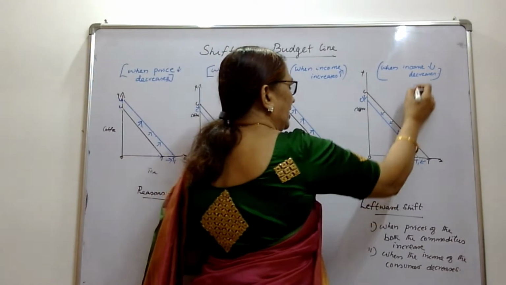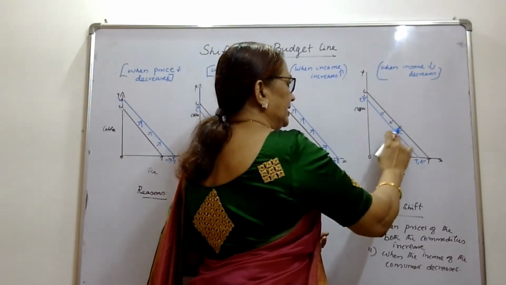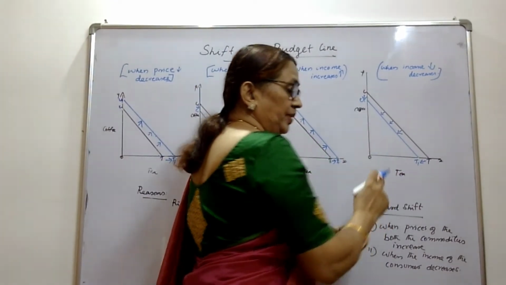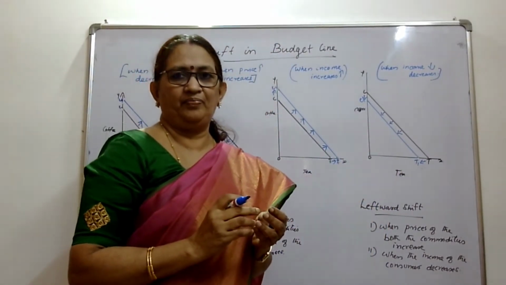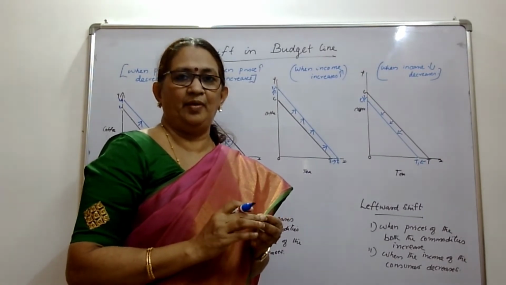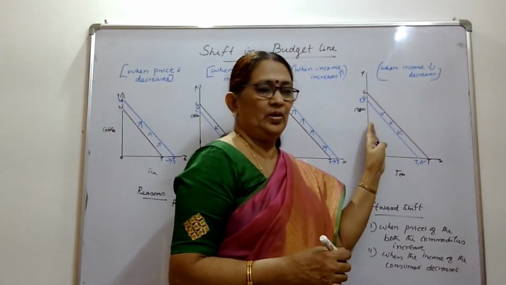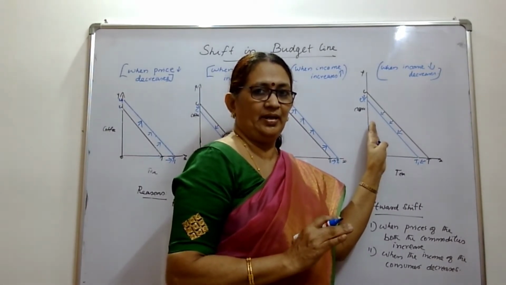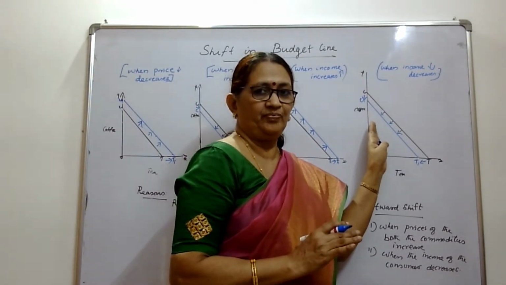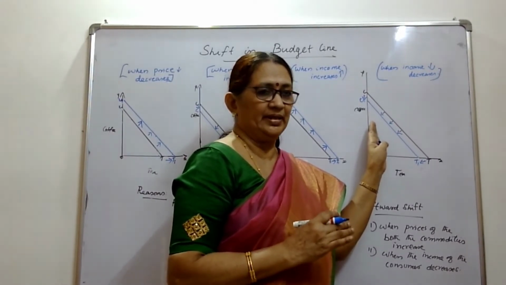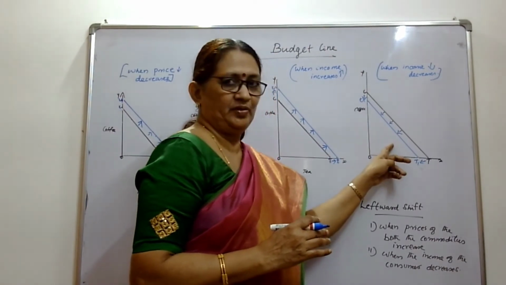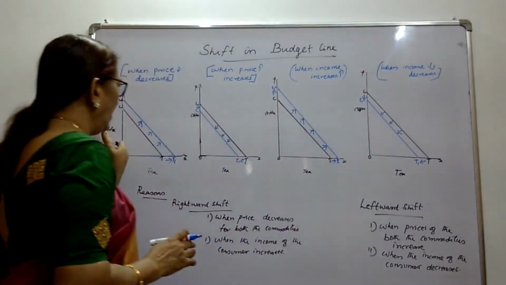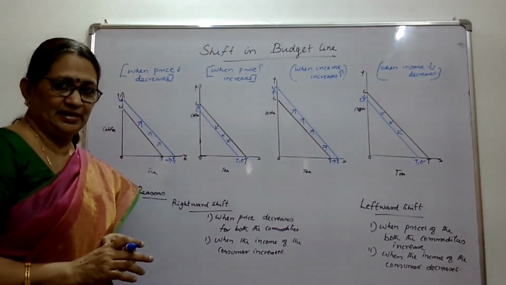Here, income of the consumer decreases. This situation, the whole world has experienced. Many consumers have experienced it during the time of COVID. So, the budget line will shift leftward when the income of the consumer is less. So, when the income of the consumer decreases, the budget line will shift leftward. He can afford only less of both the commodities. So, 4 situations you have seen here.